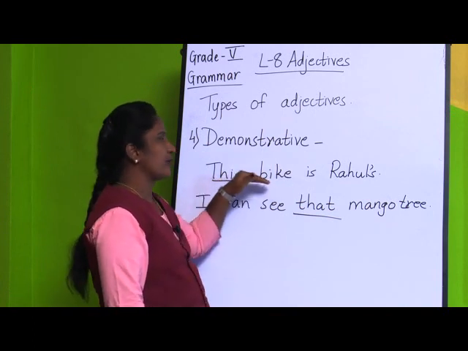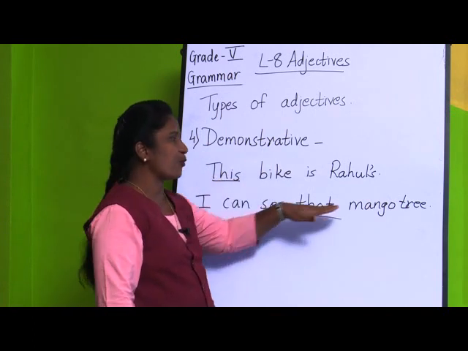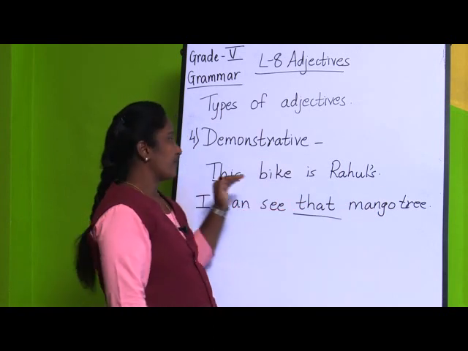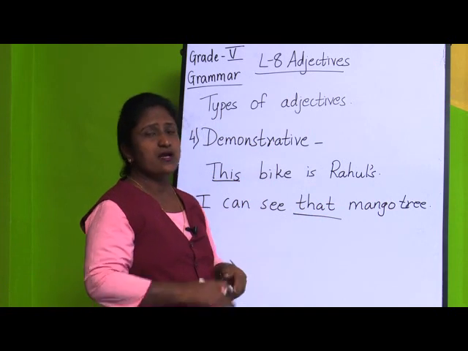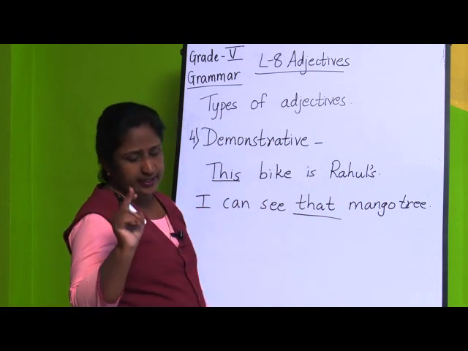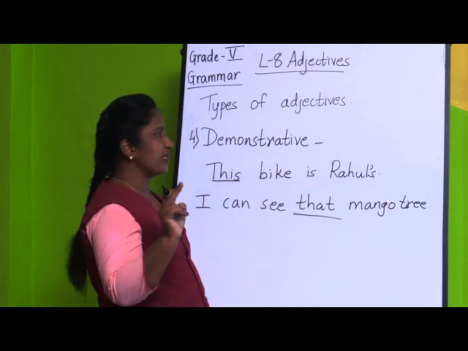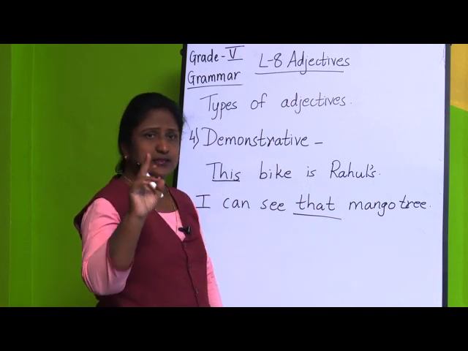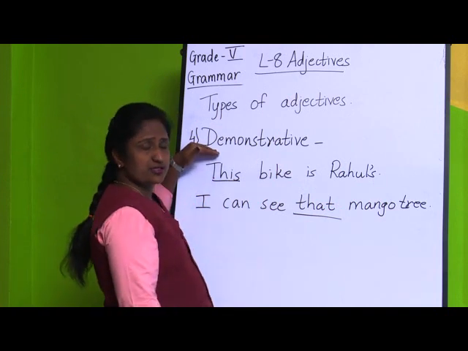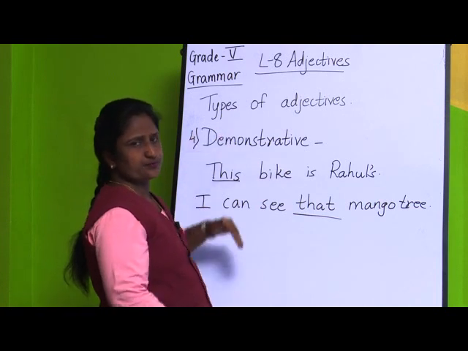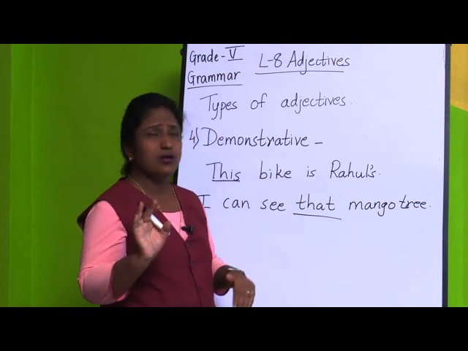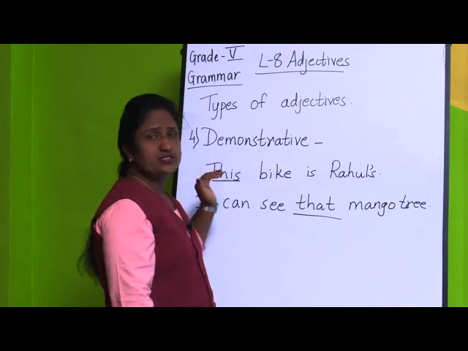Now this is pointing to the bike. That is pointing to the mango tree. And these are the demonstrative adjectives. What is a demonstrative adjective? When it points out to any noun, that is called a demonstrative adjective.